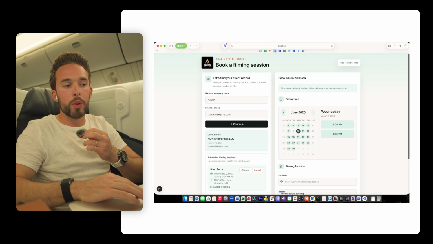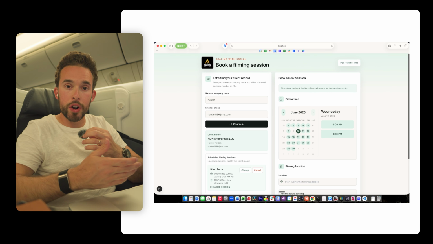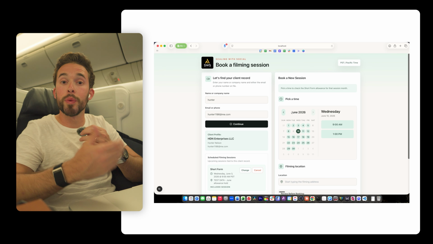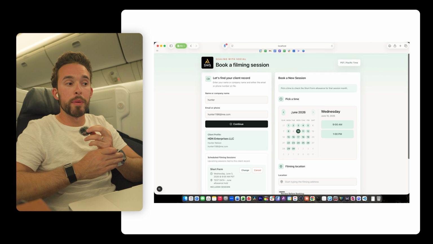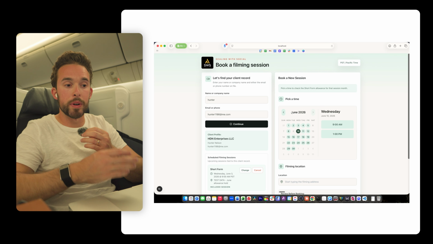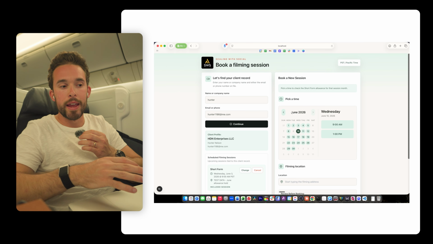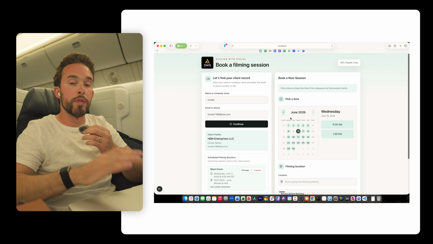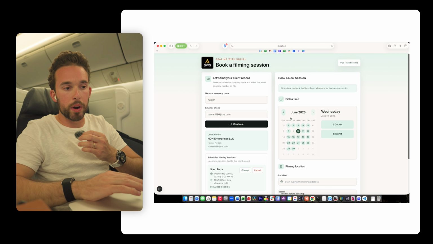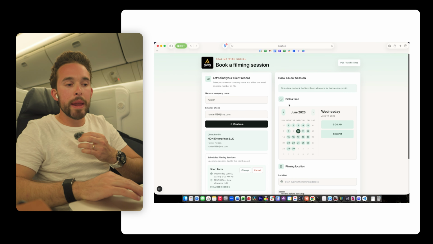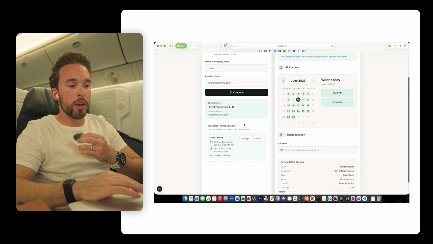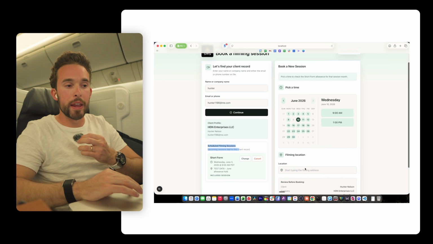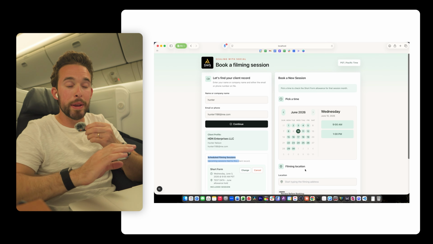But you want to use the chat feature in Claude or ChatGPT to actually create the plans. So I would say 90% of you building your software is in the planning stage, 10% is in the implementation stage. So if you don't plan properly, the implementation won't work, okay? So I built all this out already where someone can pick a time. They also can see their upcoming filming sessions where they can change or cancel them. They can confirm the booking, and this is all connected into my Google Calendar.